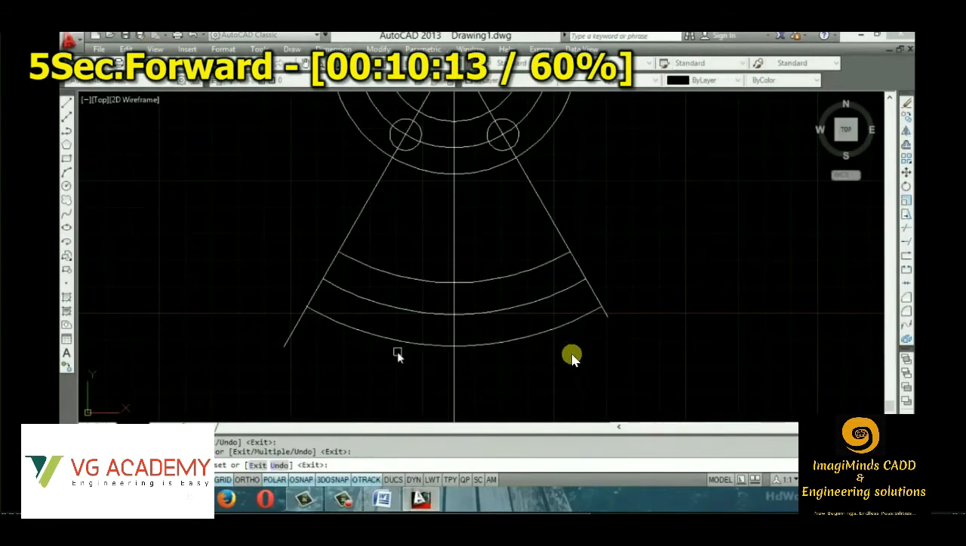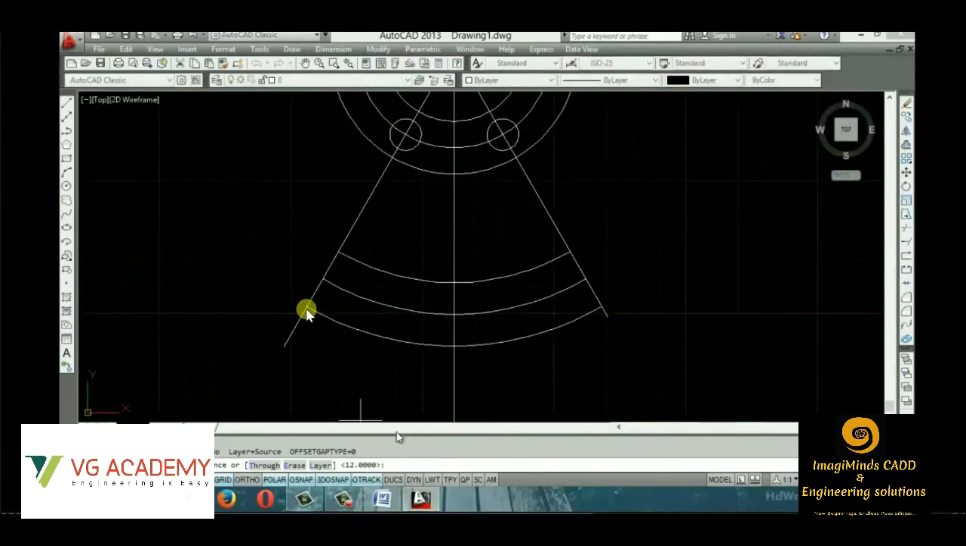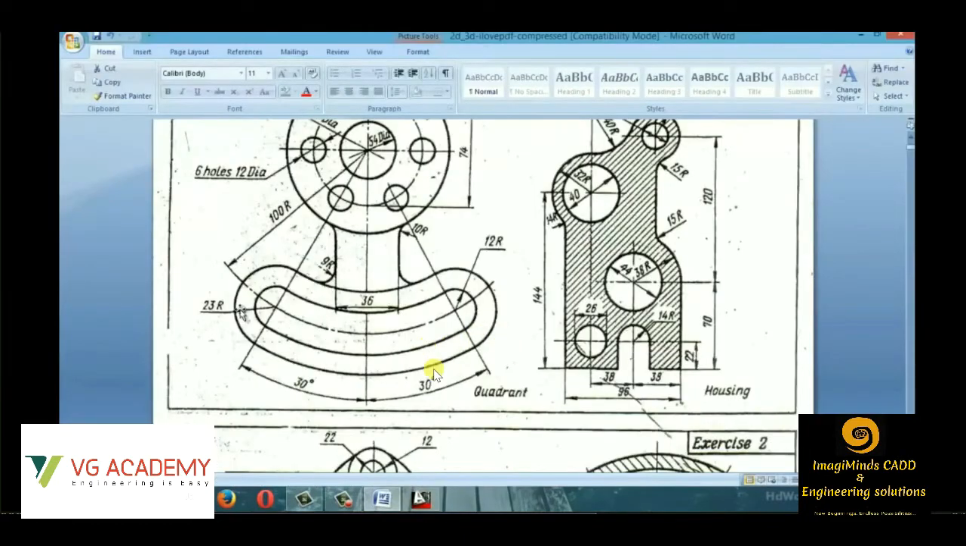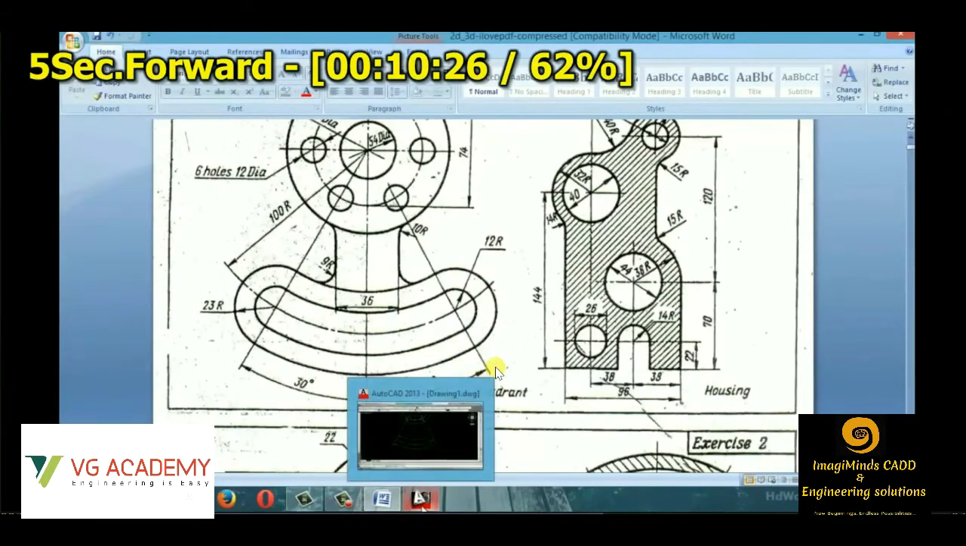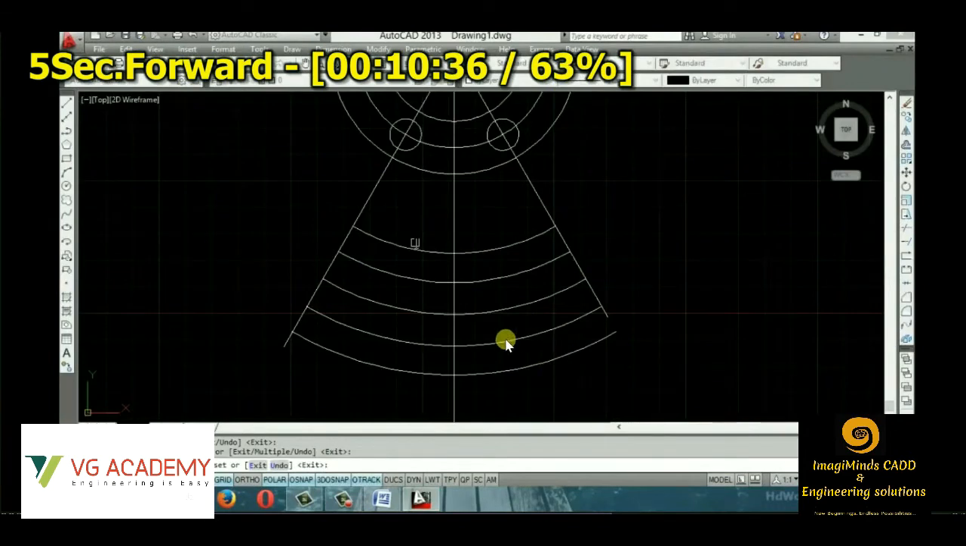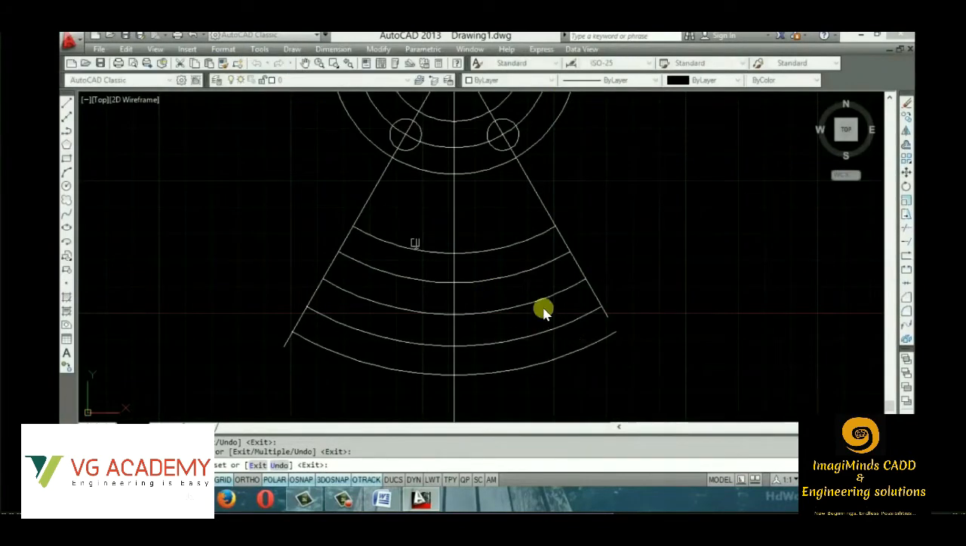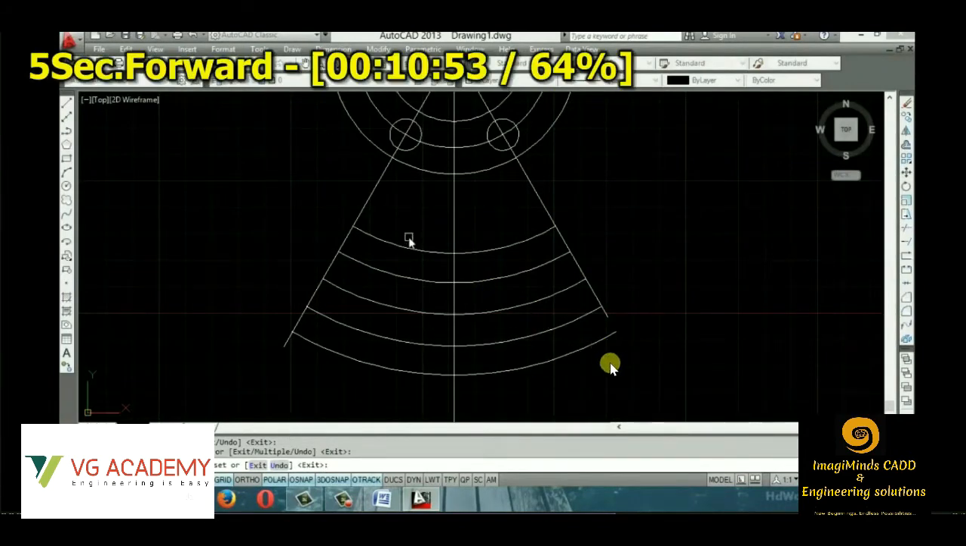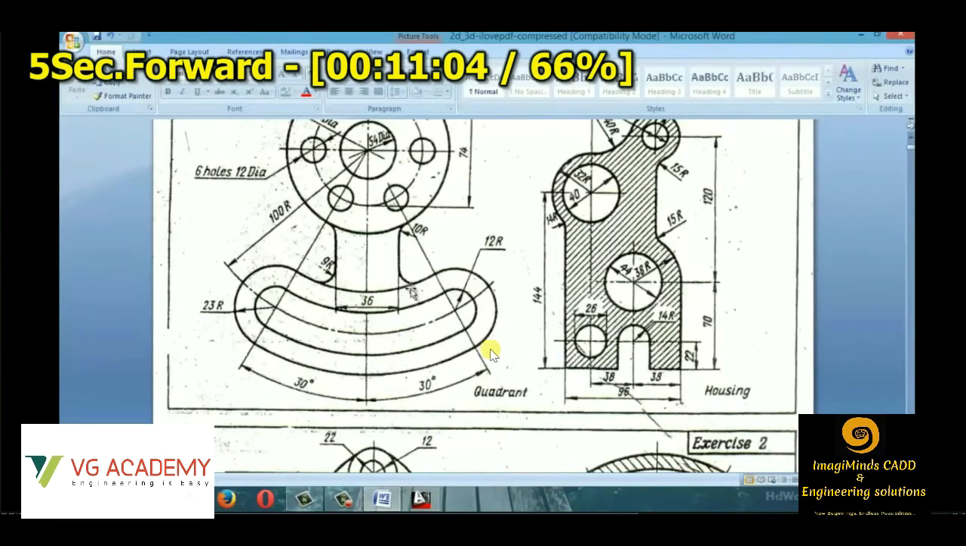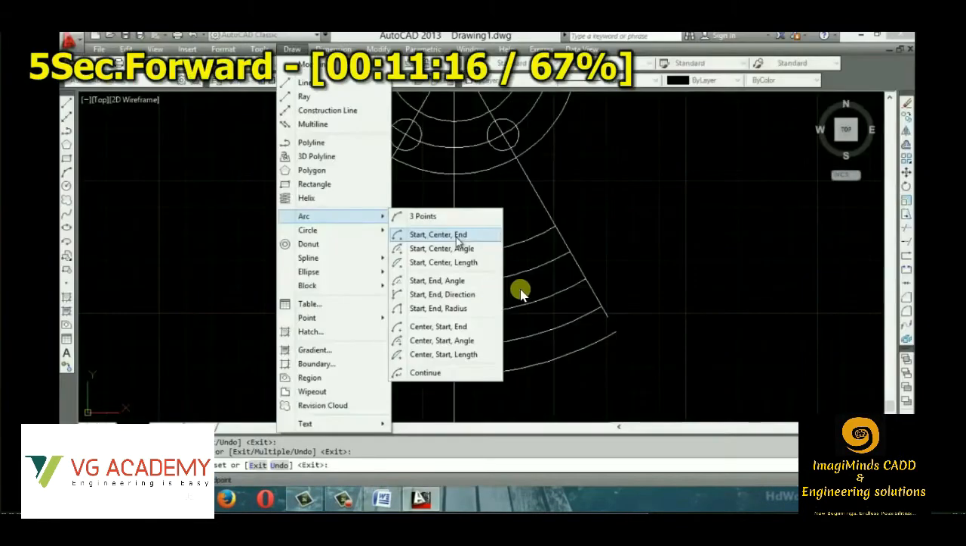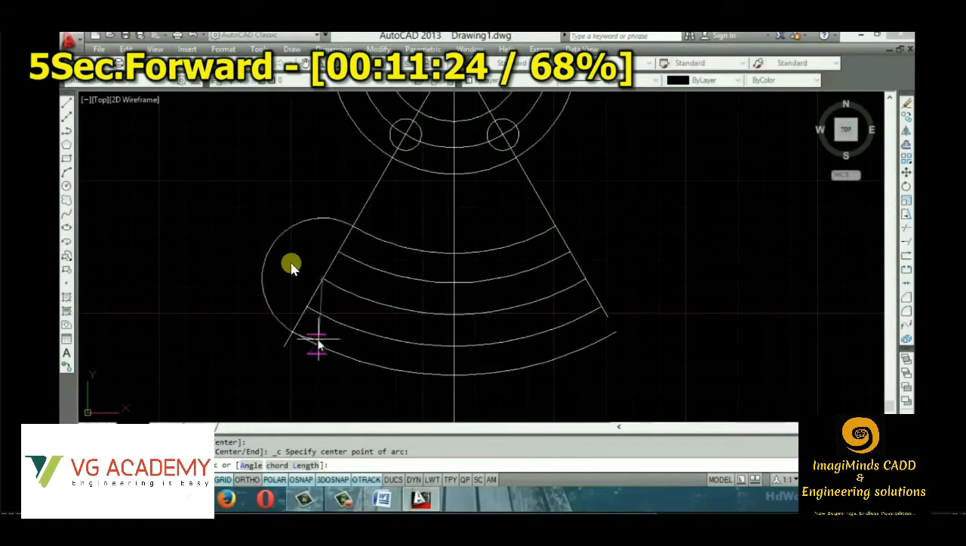We'll see the use of the mirror, but this is the offset command. Suppose we have this line, we want to create a copy of this line at a distance. So we just need to select the offset command. We have to give this distance, and a line will be copied. Then we'll be creating this portion with the help of arc. We'll be creating on the single side, and then we'll be using the mirror option.